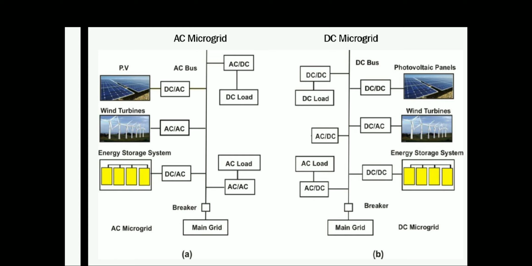Then you can directly connect AC load, or through an AC to AC converter, and DC load also can be connected to the AC microgrid through an AC to DC converter.